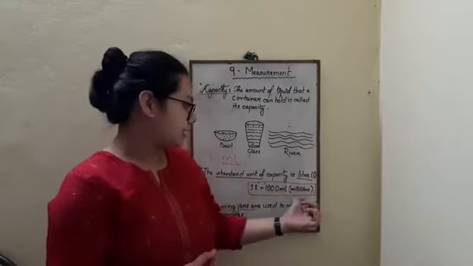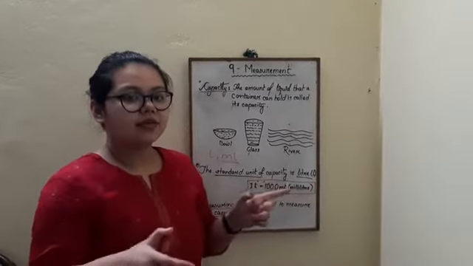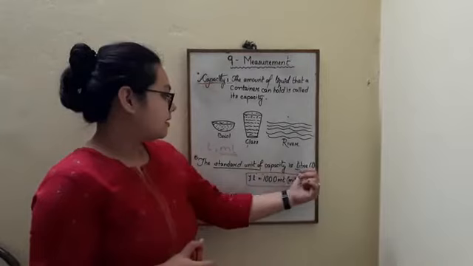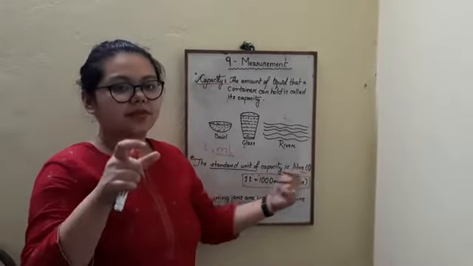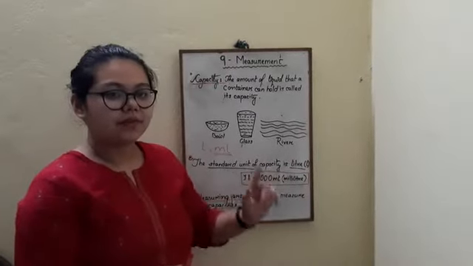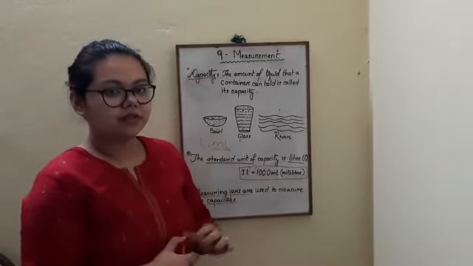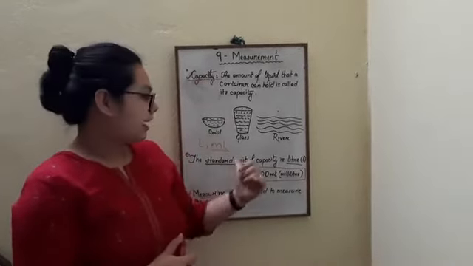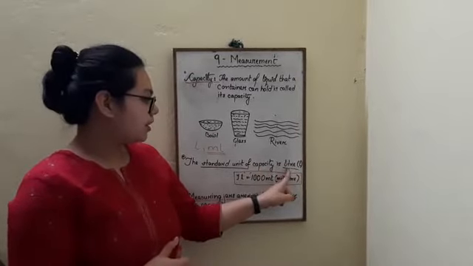That is why there is one organization which considers the liter as a standard unit. That means they fixed it that liter will be used as the standard unit of capacity throughout the world. All the people all over the world, whenever they measure capacity, will use the word liter.